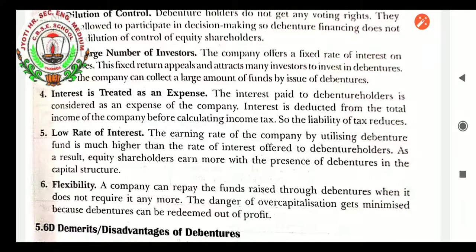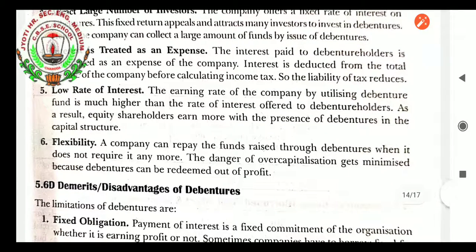Low rate of interest. The earning rate of the company by utilizing debenture fund is much higher than the rate of interest offered to debenture holders. As a result, equity shareholders earn more part of the dividend if more surplus profit is earned, because the rate of interest which they have to give to the debenture holders after earning surplus profit is also fixed. It will not increase as per the income of the company. So that is a good advantage. The rate of interest is low.